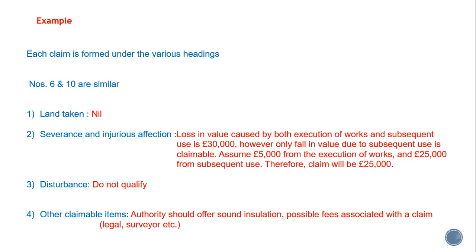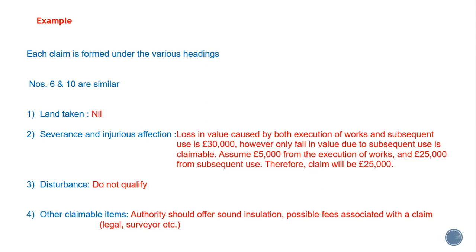What about disturbance? Well, as we'll show in another video, these do not qualify for disturbance because in order to qualify for disturbance, you have to be expropriated, and they're having no land taken from them. They're not being dispossessed from anything.